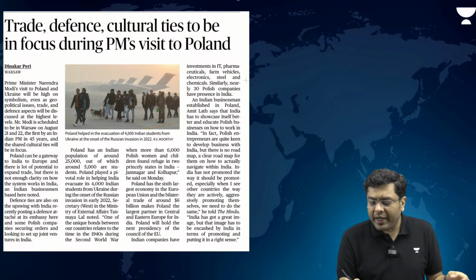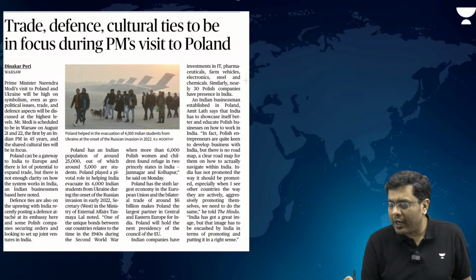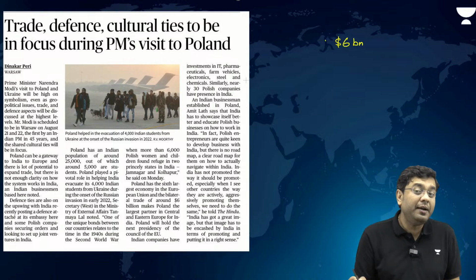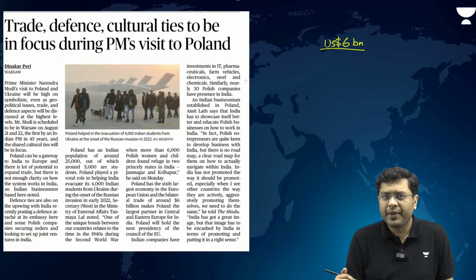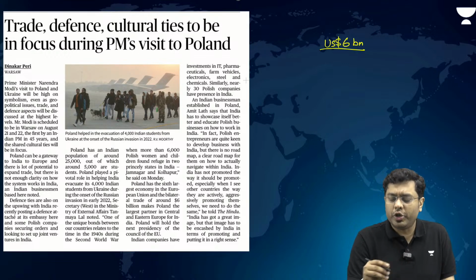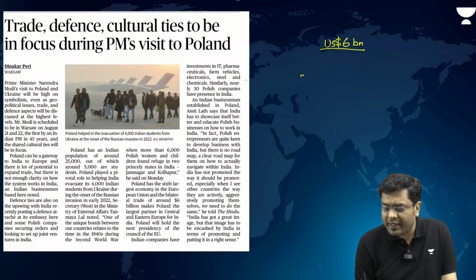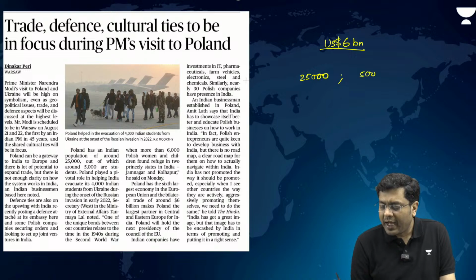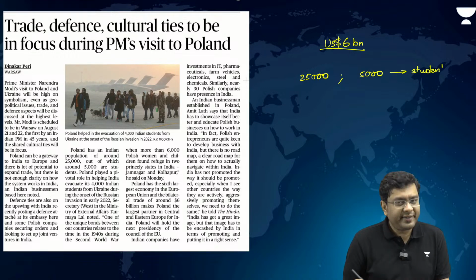Now, the bilateral trade between Poland and India is around $6 billion. Now, that is significant, but the potential is there for more. In Poland, you have an existing population of close to around 25,000 Indians. Out of that, close to around 5,000 are students. So, people to people collaboration, the scope is significant.